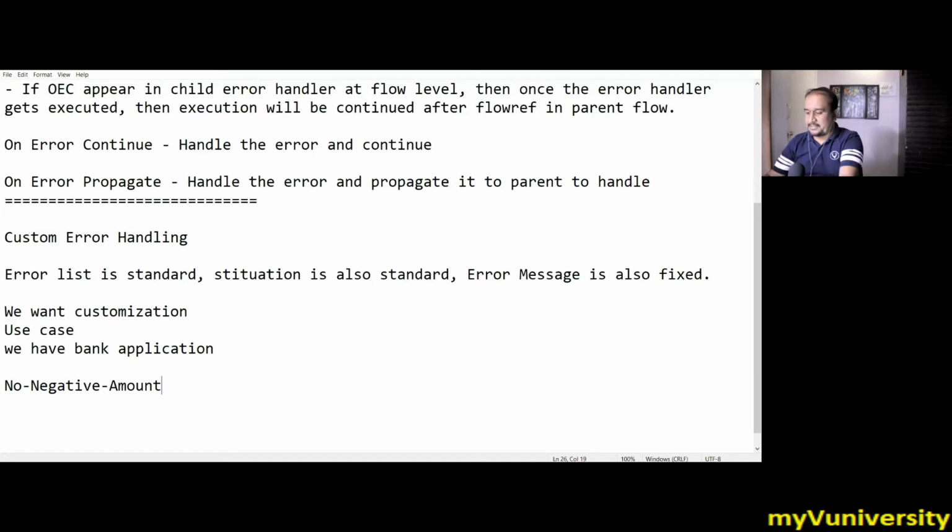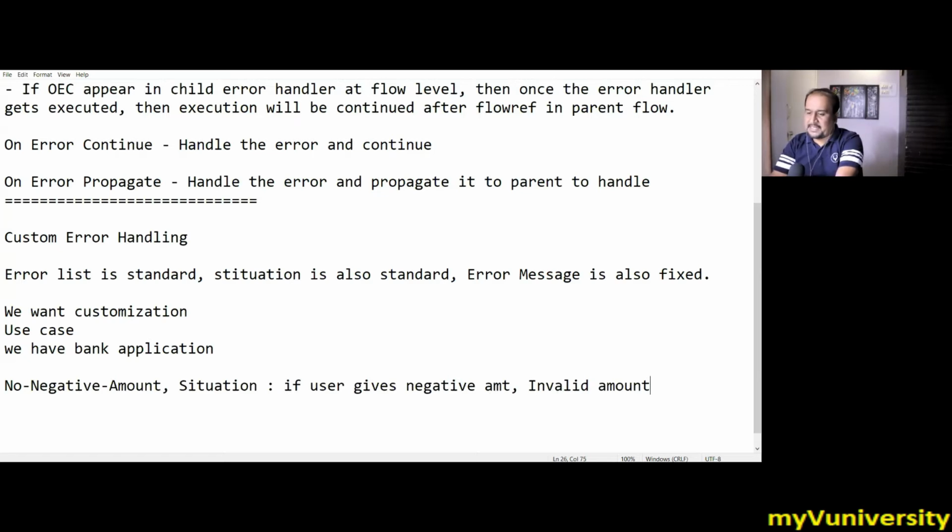We want this. The situation we will decide. What is the situation? If the user gives a negative amount, this is the situation. The error message I will decide. Amount, or you just say invalid amount, contact administrator. This is what my message is.